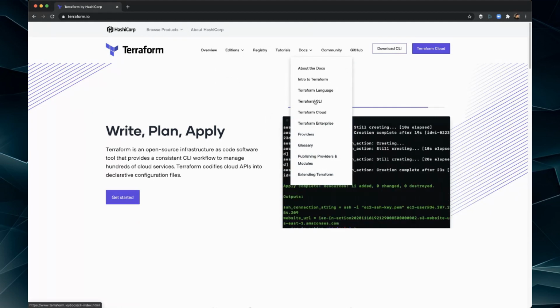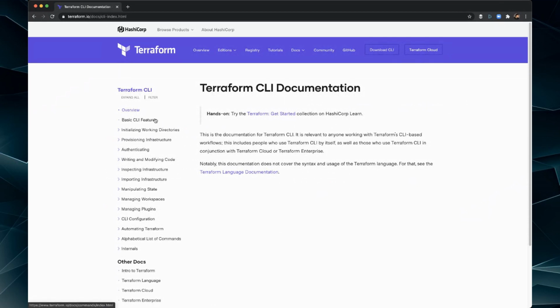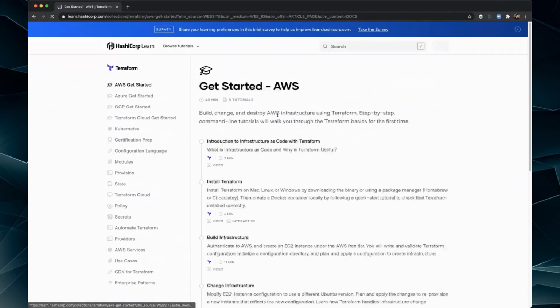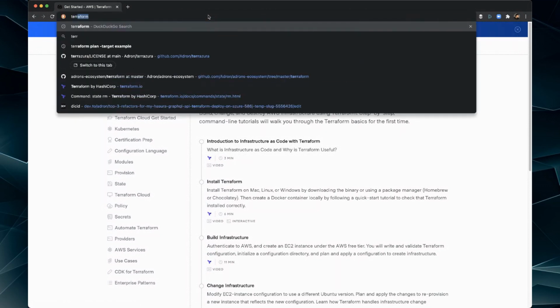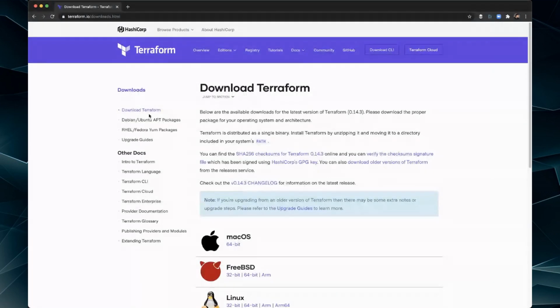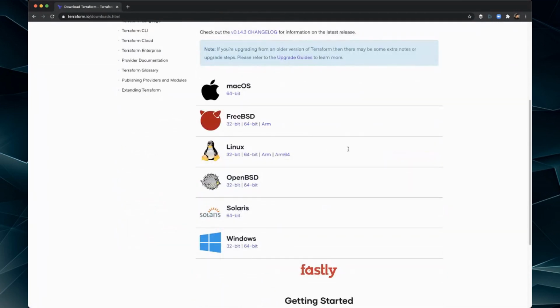Okay, this is how I used to go to it real easy. No, I don't want any of this stuff. I just want install or Terraform download. There we go. That's what I wanted, this download page.